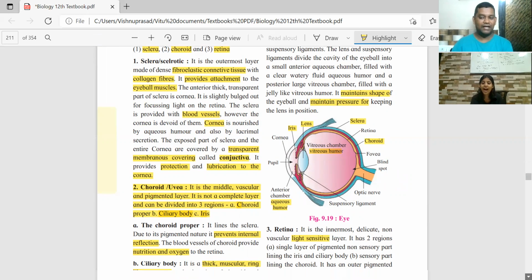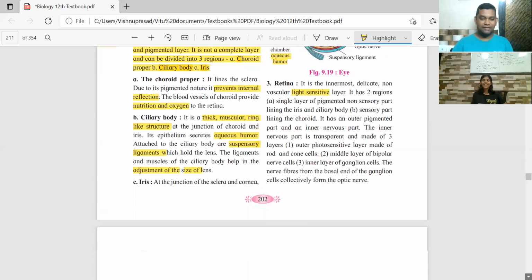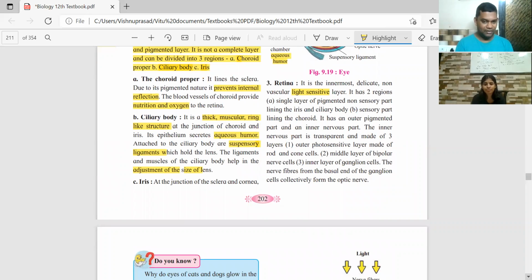Getting it? Whatever object is in front of you, the light from it goes inside, and the image of that object will form on the retina. It is then carried in the form of an impulse through the optic nerve. That's how the retina functions.